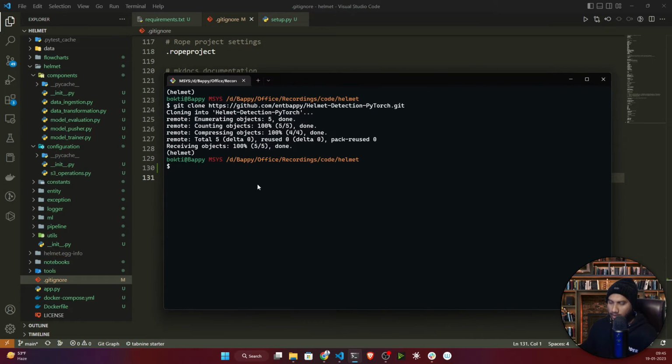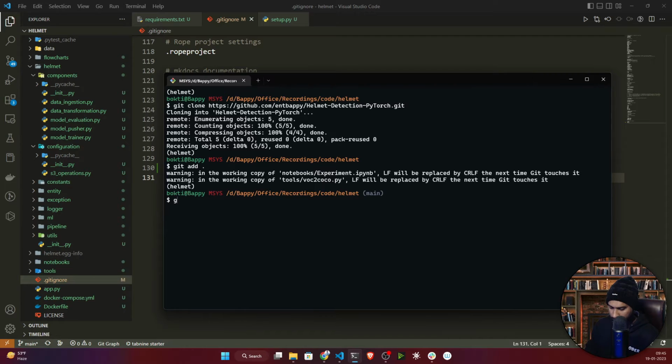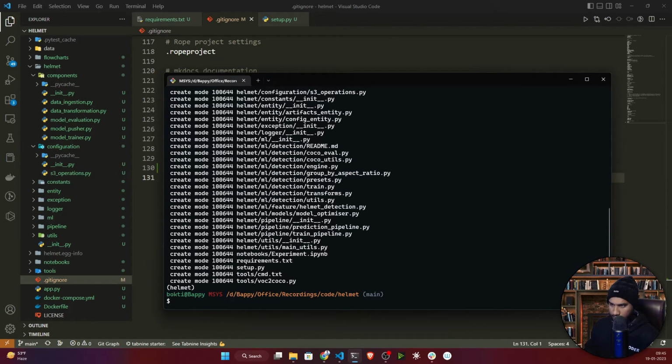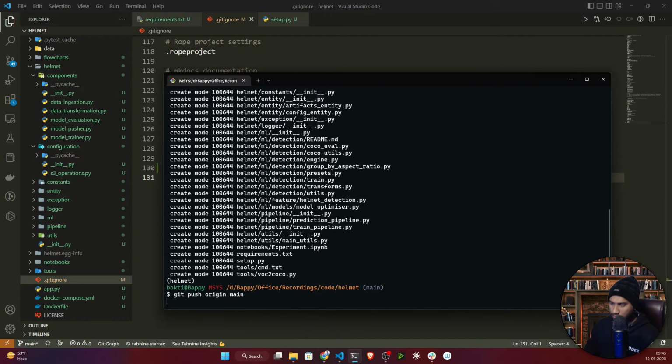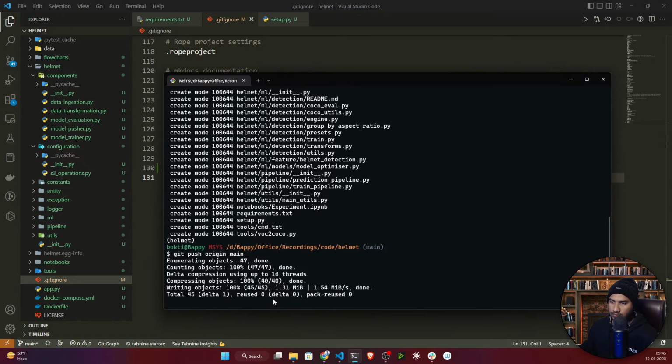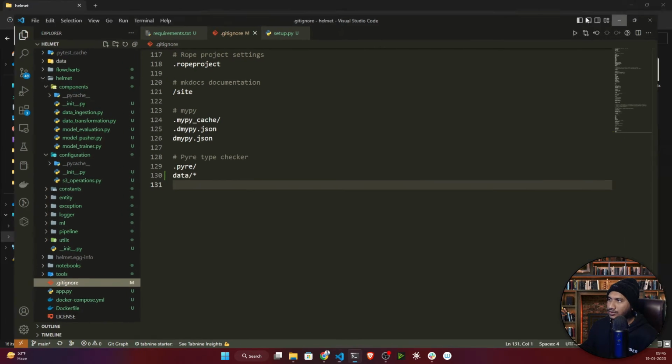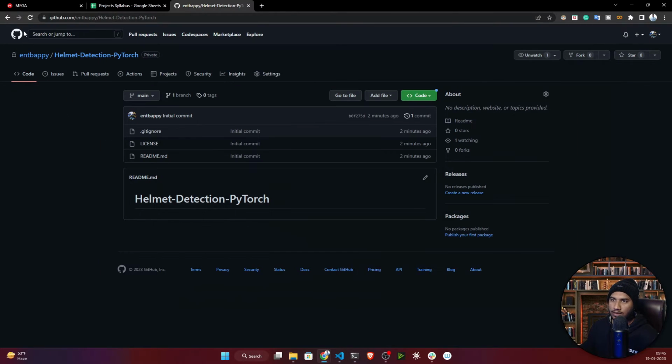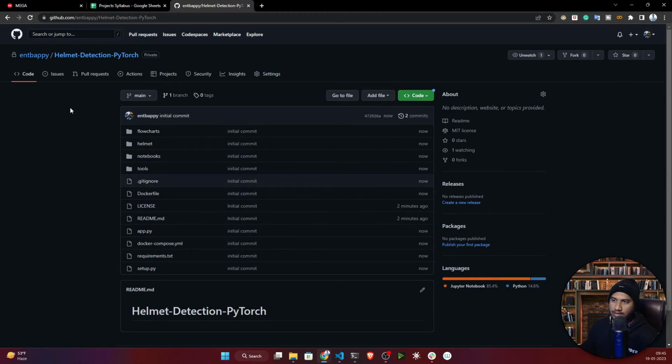For that I will open my terminal. I'll write git add, then git commit -m. Let's give the message initial commit. You can give any message. Now I'll write git push origin main, since this is our main branch. Okay, it's done. Now let's go to our repository and refresh. See guys, it has been committed.